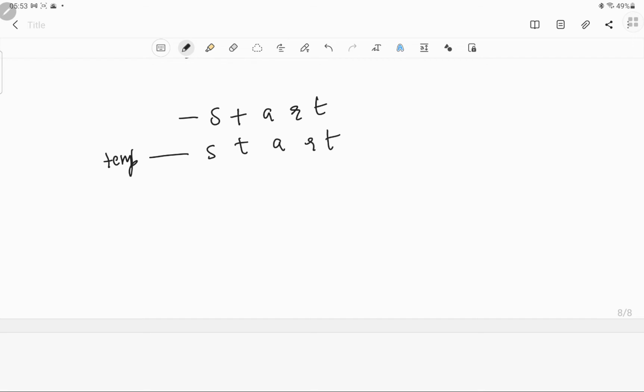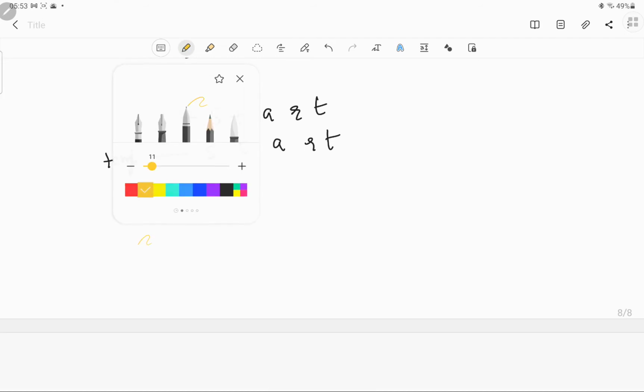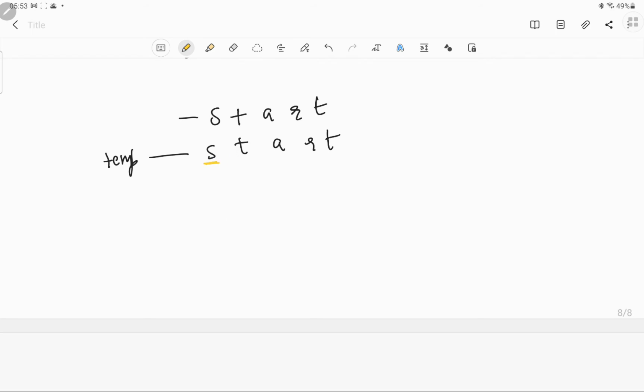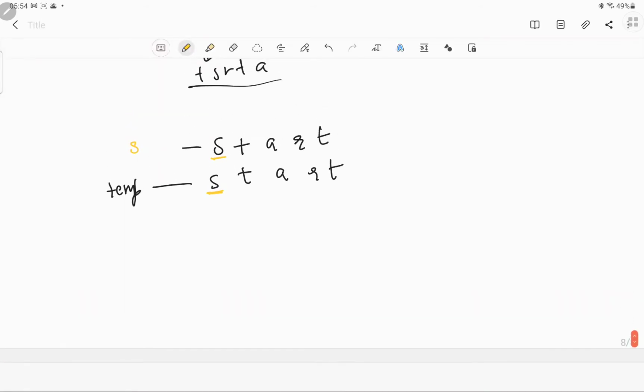Now what we do, we iteratively go through each character. So initially we are at S. So we check whether the first character in temp is the same as the first character in S. If it is true, then we need to replace this S with some other character. So we will go to the next character in temp, which is T, right? Now what we will check is, is it okay to swap these?